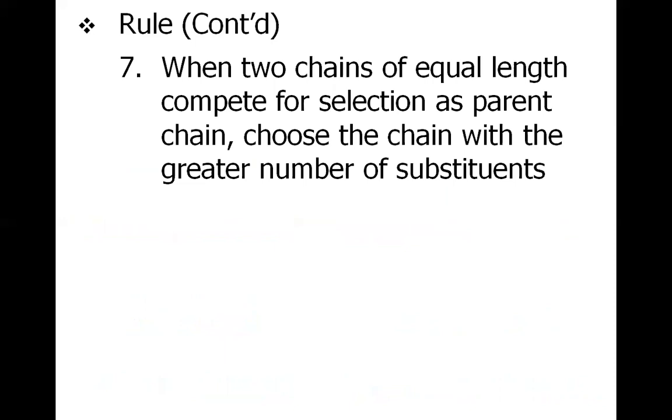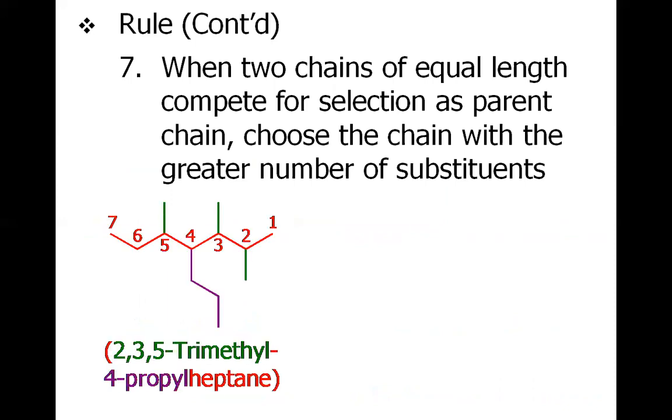One more rule: when two chains of equal length compete for selection as the parent chain, choose the chain with the greater number of substituents. What does it say? For example, we have this 7 carbon chain, which is called heptane, written in red color, and in the substituents we have 3 methyls and 1 propyl. If we count from here, we have a methyl at 2 position, another methyl at 3 position and the other methyl at 5 position.